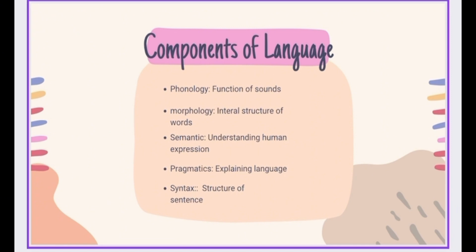Morphology is a linguistic discipline that studies the internal structure of words, suffixes and roots. Syntax, the branch of linguistics known as syntax, examines the composition and structure of sentences. It describes how words and phrases are put together to make a proper sentence. Semantics is the study of meaning that is used to understand human expression through language. Pragmatics is a systematic way of explaining language use in context.